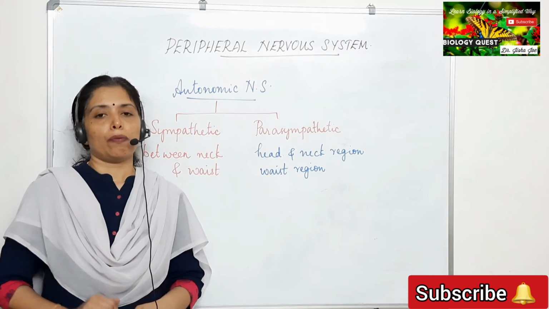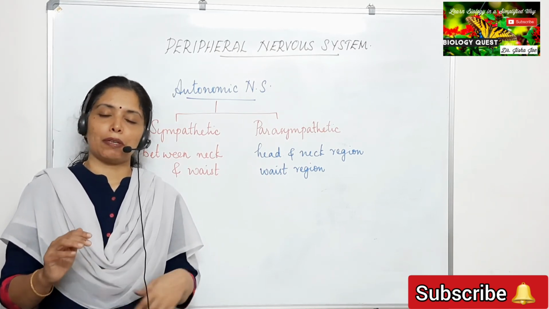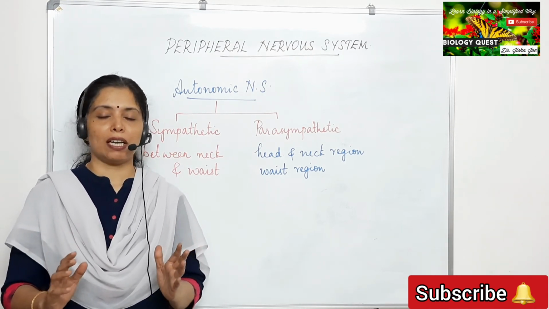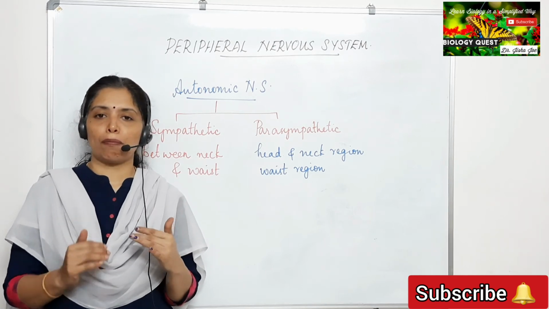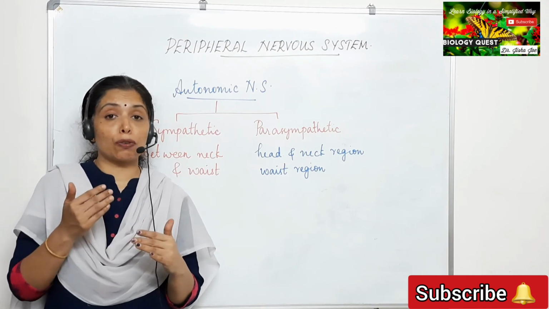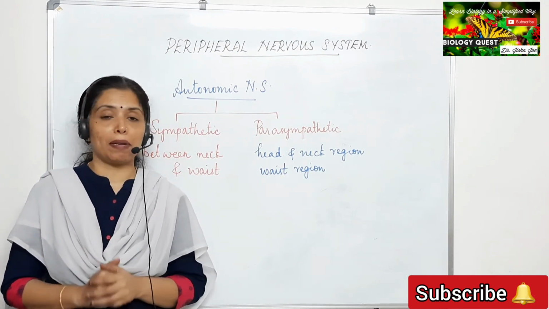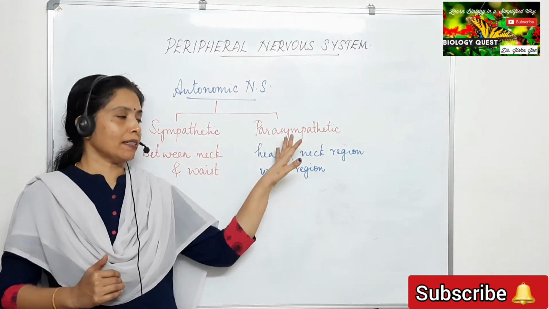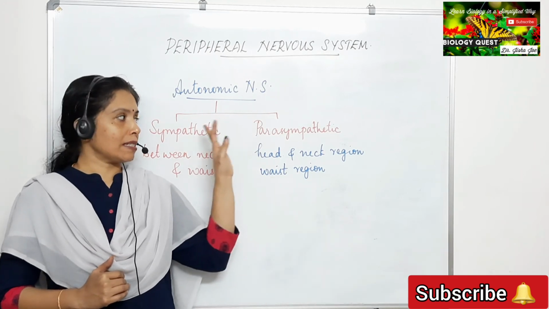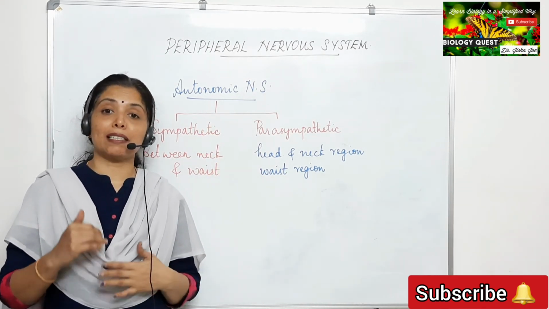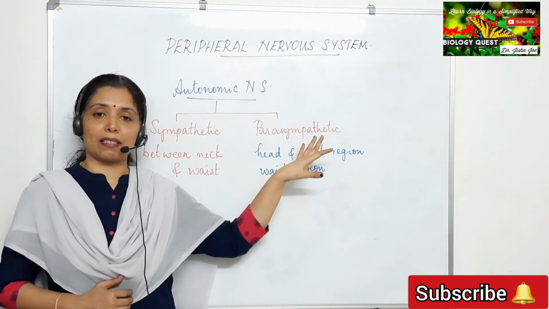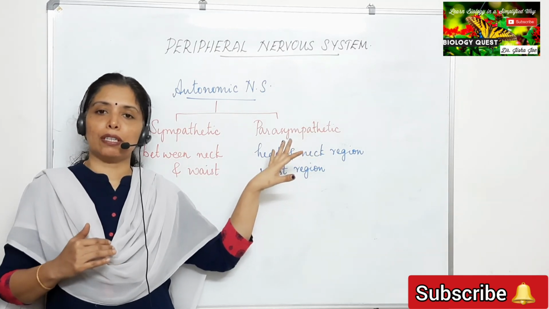Now, once that situation is over, maybe you have given the speech, gaining all the confidence. After some time, you come back to the normal condition. Your body restores back to its original condition. This is brought about by the parasympathetic nervous system. So it is the sympathetic nervous system that prepares our body to face an abnormal situation, and the parasympathetic nervous system which brings our body back to the normal condition.